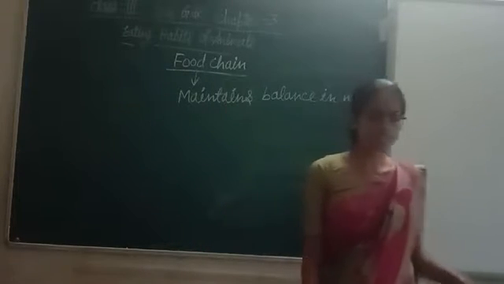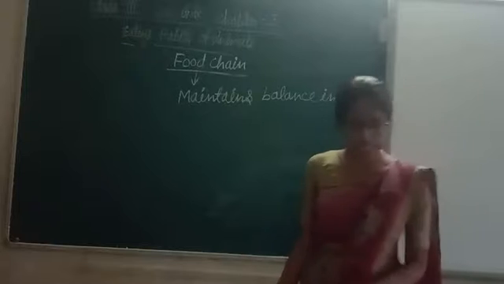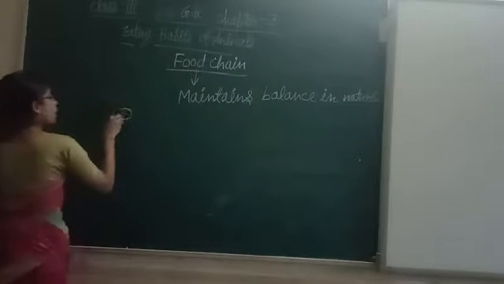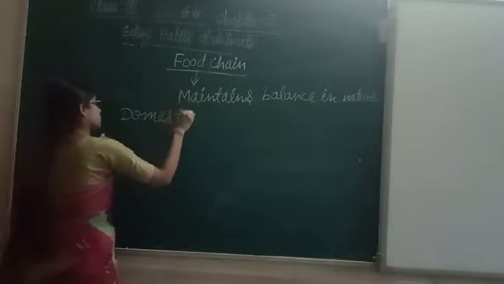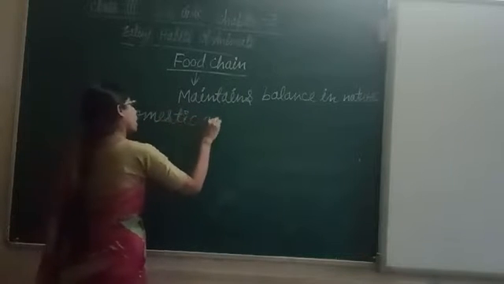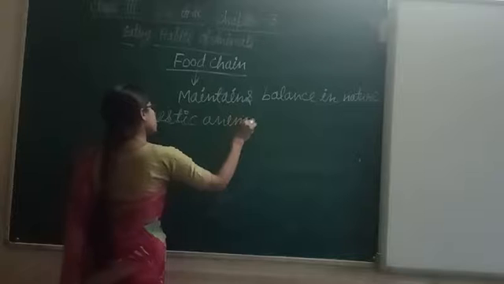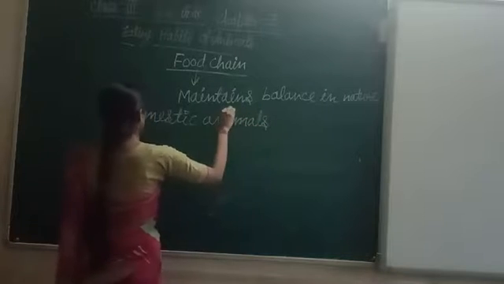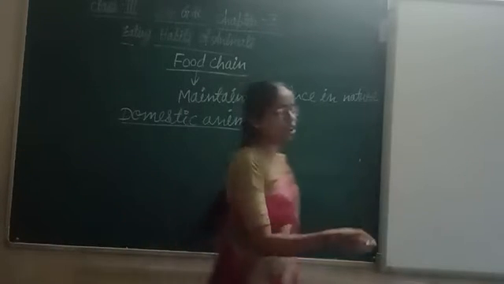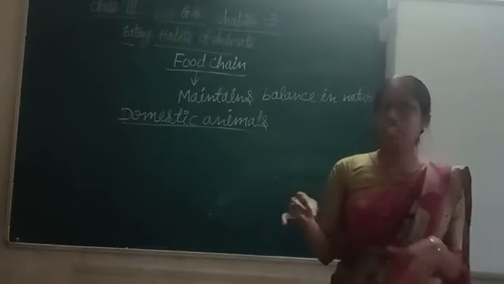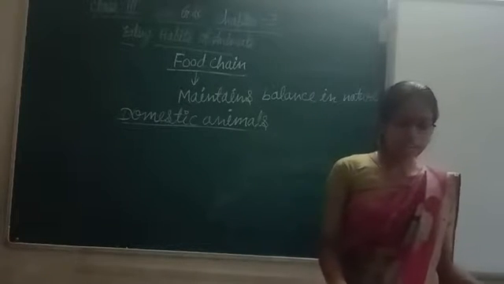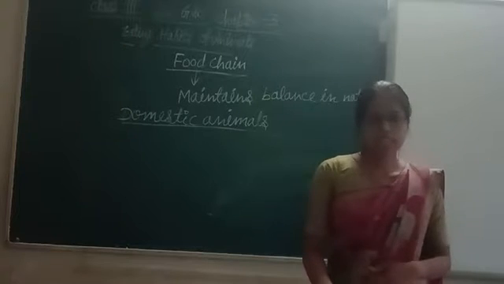Okay. This is about the food chain. Now we will study about the domestic animals. What is the meaning of domestic? I think all of you know about domestic. Domestic means the animals which live in our house, and they are very useful to us.